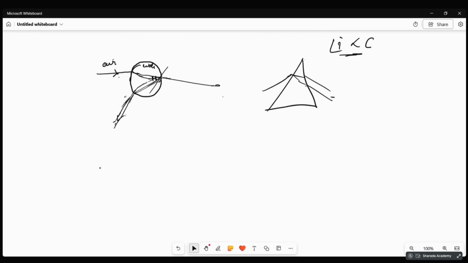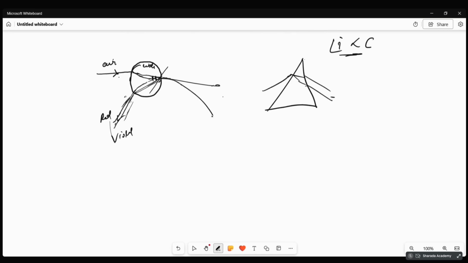Rainbow is formed. Okay. Yeah, we can. It comes out, right? Yeah, rainbow is formed. Here it is red. This is violet.